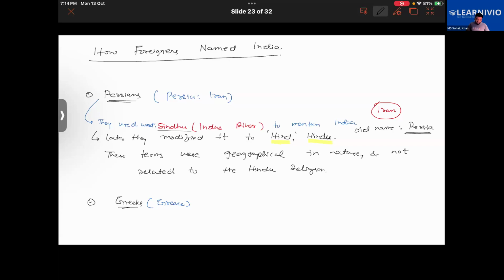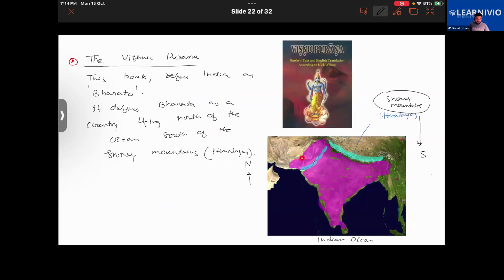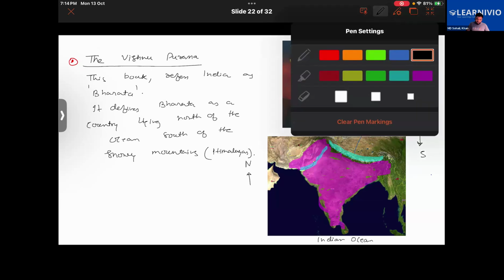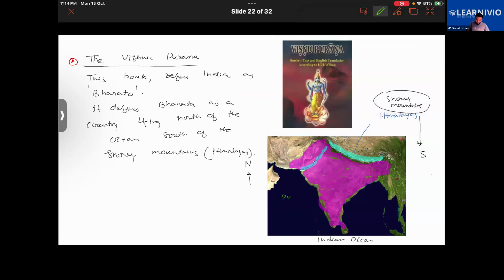He conquered some parts of Afghanistan and Pakistan, and part of Iran and Iraq also. He crossed the Indus River with his army and fought with the local rulers, like a local ruler called Porus.